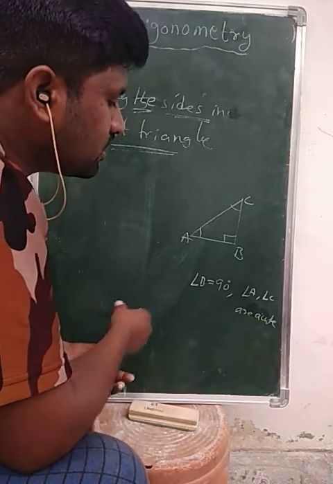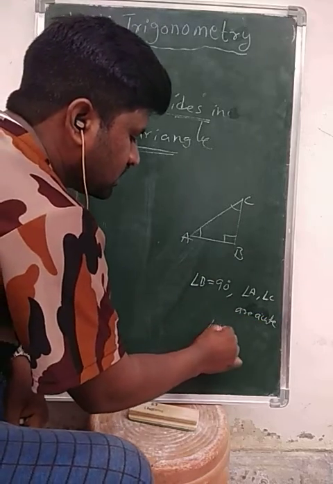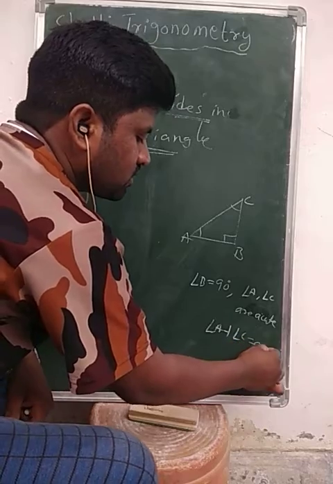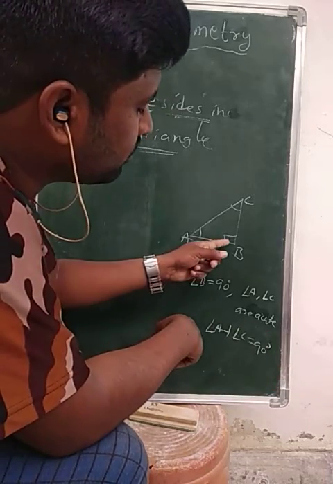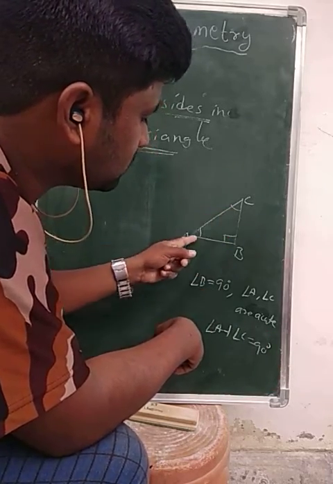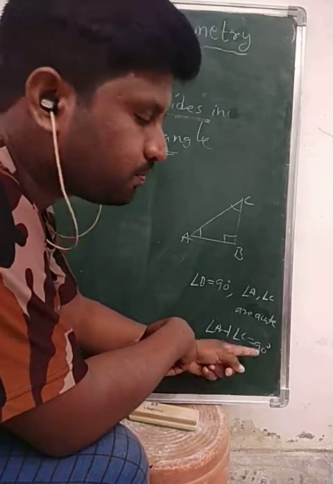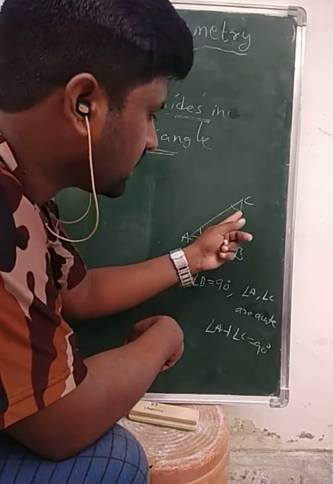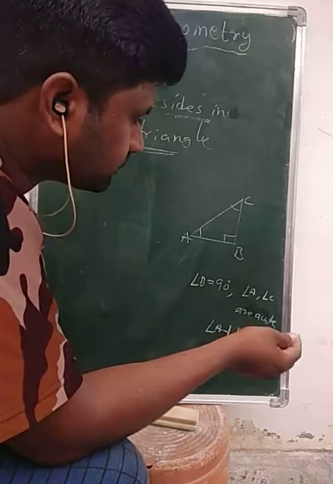So angle A plus angle C is equal to 90. 90 plus 90 is 180, so the angle sum property is also satisfied.